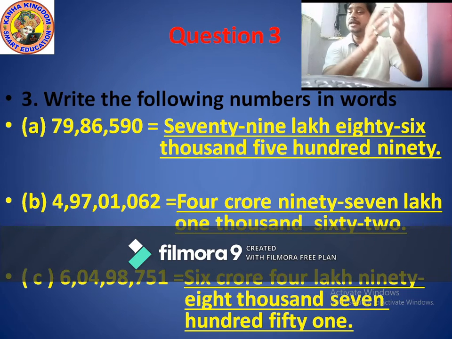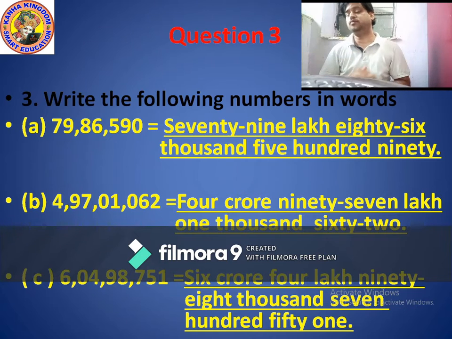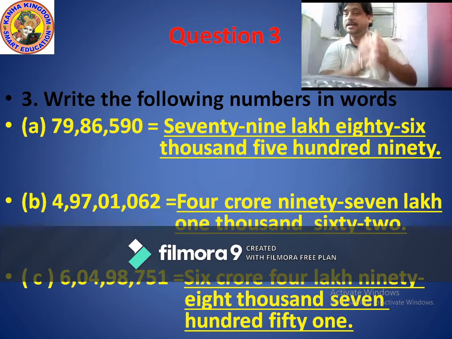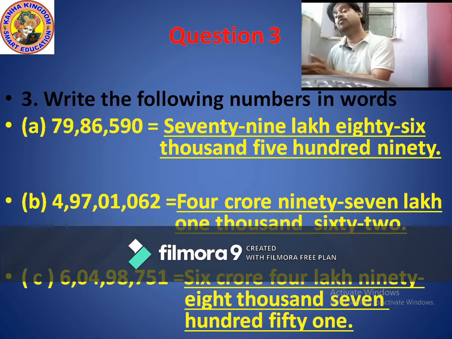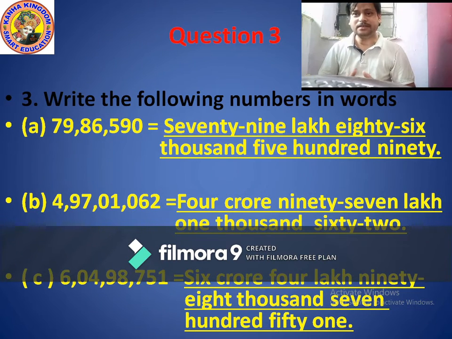Okay, 79 lakhs. And after 79, which two digits come? 8 and 6. 86. 86 comes in which period? Yes, in the thousands period. Means 79 lakhs 86,000, and the rest in ones, what are they? 590 means 590. Is it easy or do you understand?